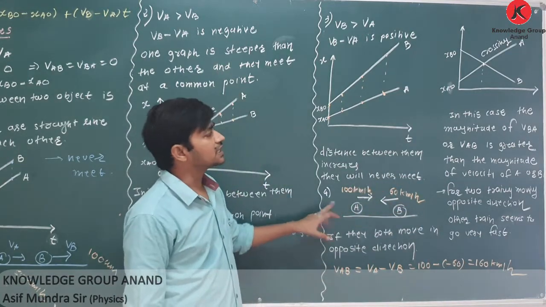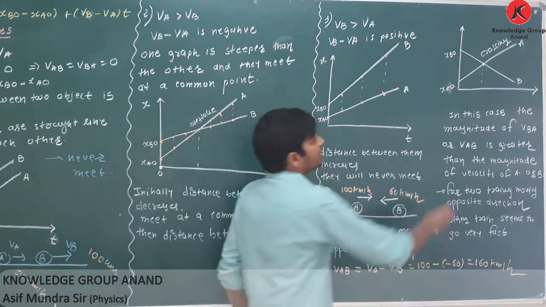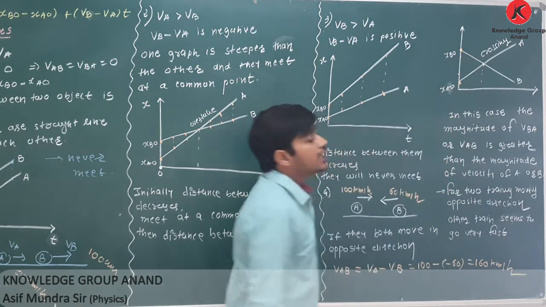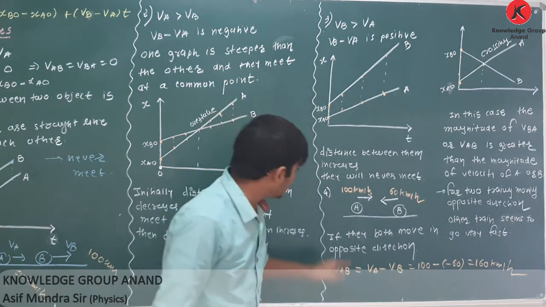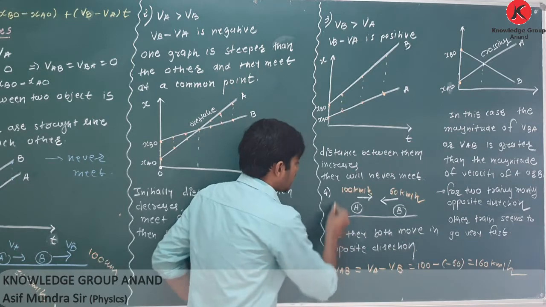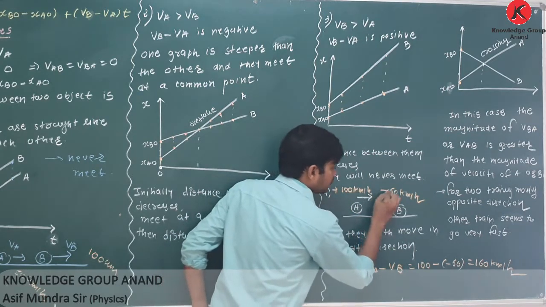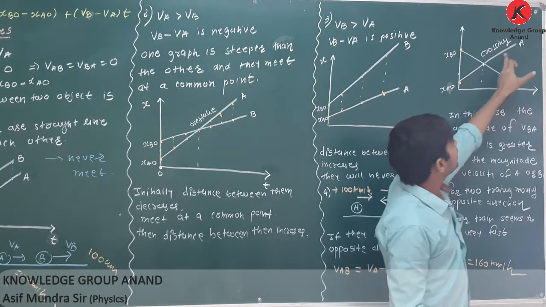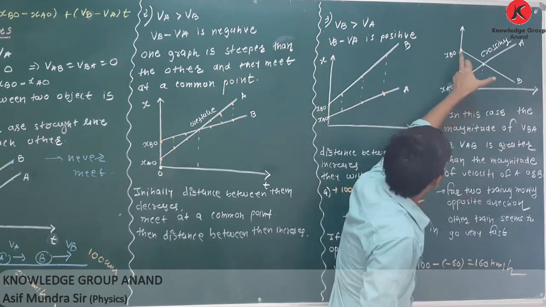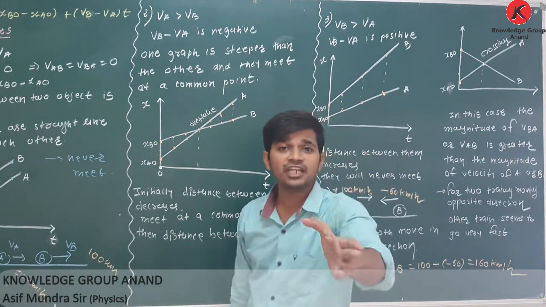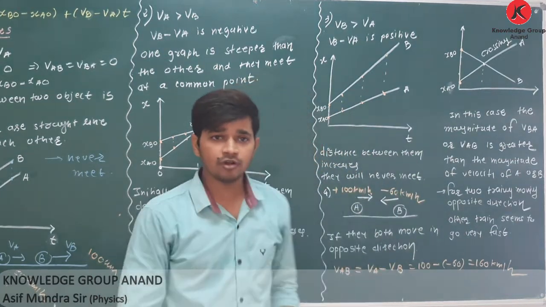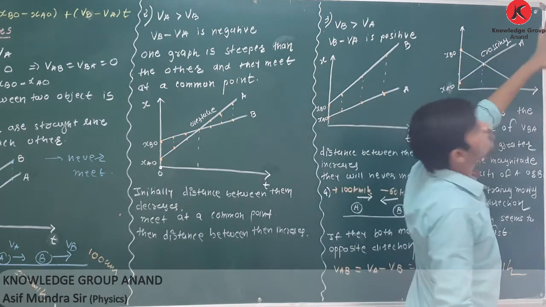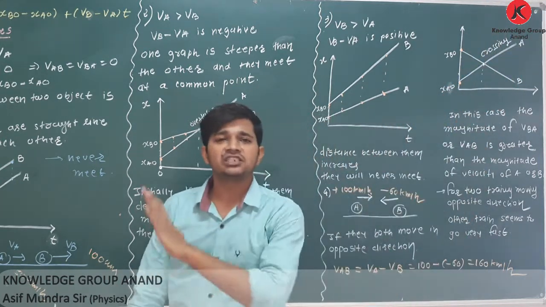For this fourth case, see, initially the distance between them is small. Now they are both moving in opposite directions. For VA, we have to consider its velocity positive. For VB, we have to consider its velocity negative. Positive means, see, the graph of A is in the upward direction, and the graph of B is in the downward direction, representing negative velocity. So at this point they will cross each other, and then they will move in their respective directions.